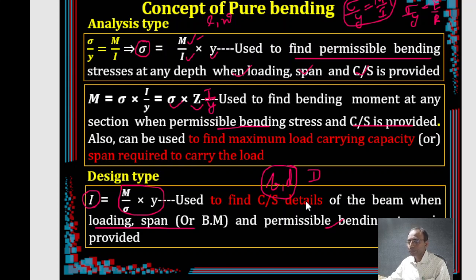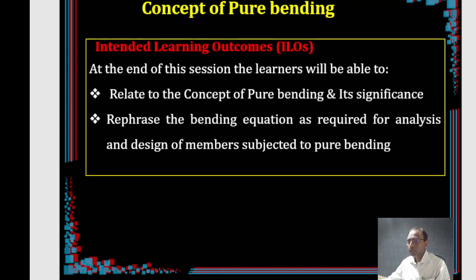So with this basic understanding, you are now ready to handle any type of problem that comes in pure bending. So that's all about this concept of pure bending and its significance. And what was the other one that we kept right in the beginning? How we can use this for the analysis and design of members subjected to pure bending. Thank you. That's all about the concept of